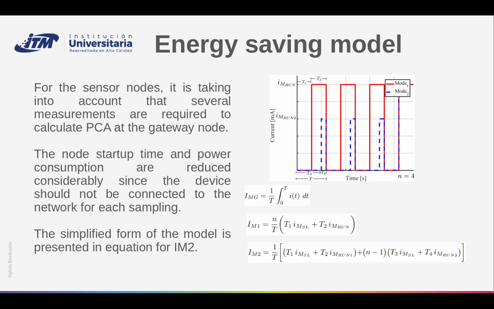For the sensor nodes, it is taken into account that several measurements are required to calculate PCA at the gateway node. The node startup time and power consumption are reduced considerably since the device should not be connected to the network for each sampling. The simplified form of the model is presented in the equation for IM2.